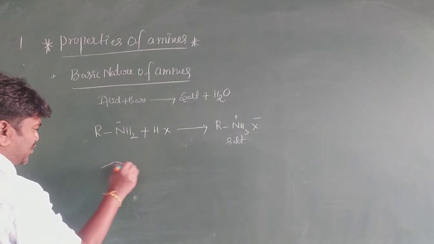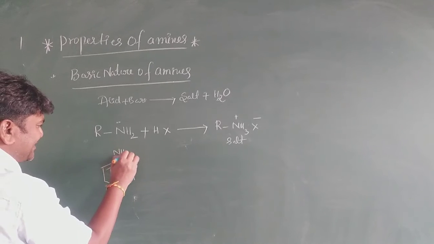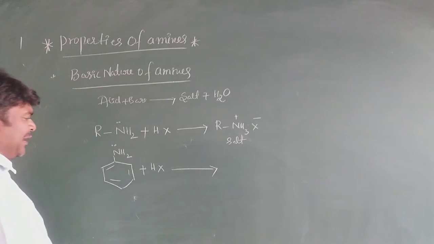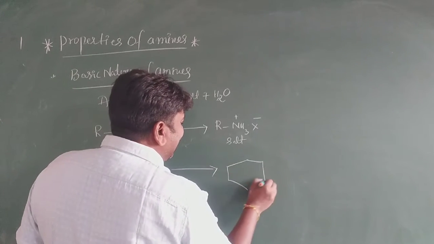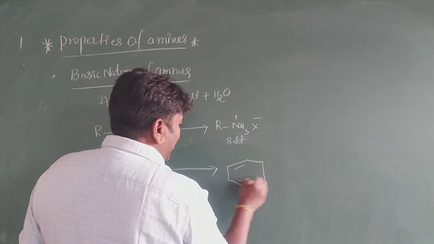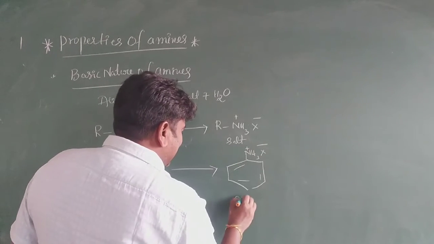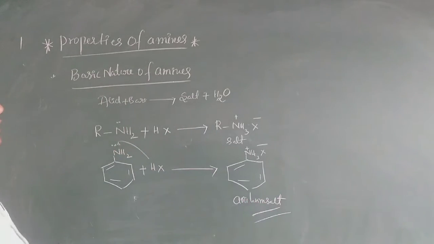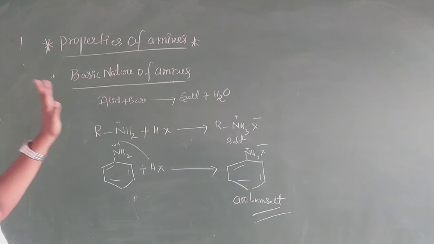Similarly, suppose you take aniline, with the pi bond ring and NH2, an aromatic amine, plus HX. What happened here? The hydrogen is adding, giving the anilinium salt: the ring with NH3+ and X-. It is an anilinium salt. That is the case: ammonia and primary amines are basic in nature. It is very, very important. This is the basic nature of amines.